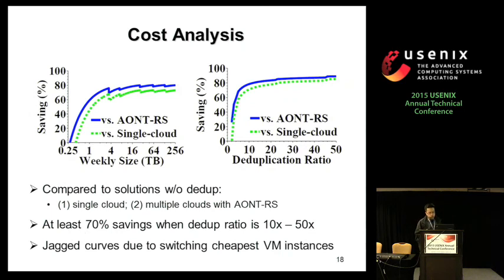And we see some jagged curves here, mainly because we switch to the cheapest VM instance that can hold the metadata. So if we store more data, you have more metadata, so we need to switch to another VM. But in any case, we can achieve a high amount of savings.